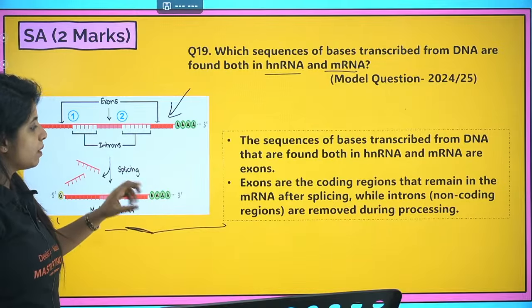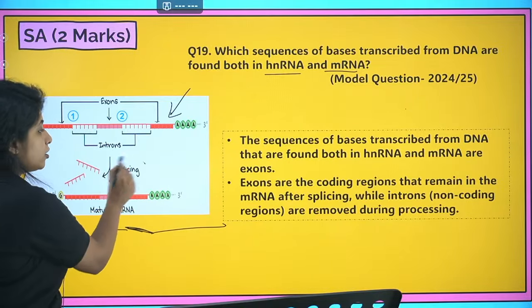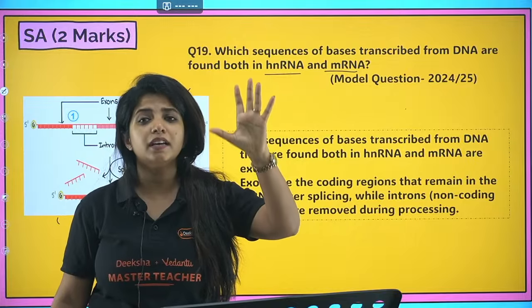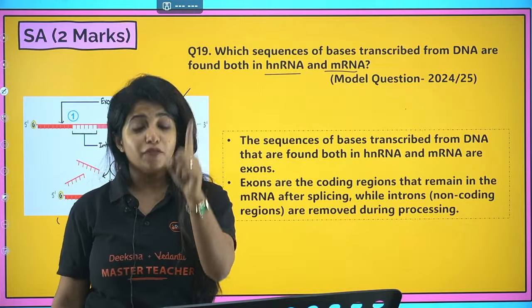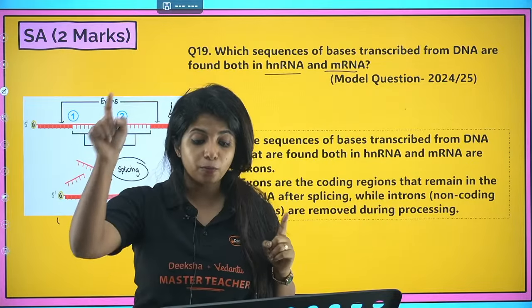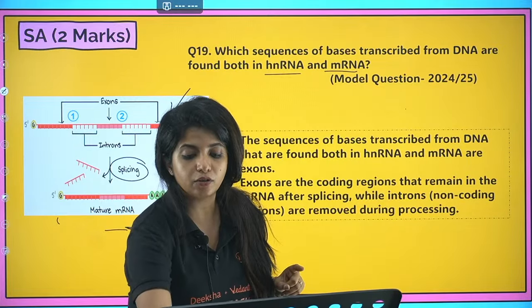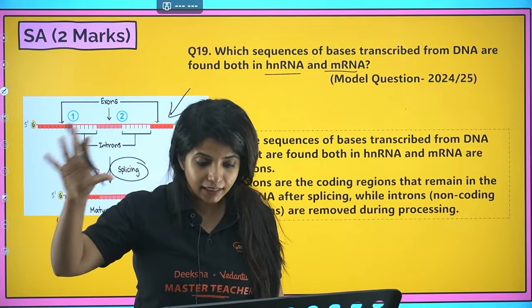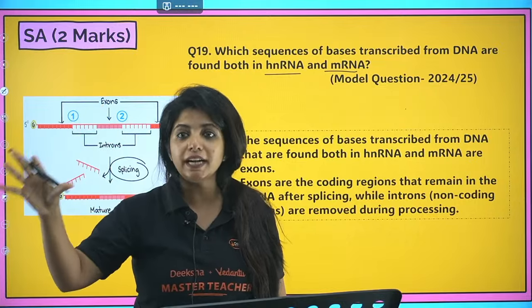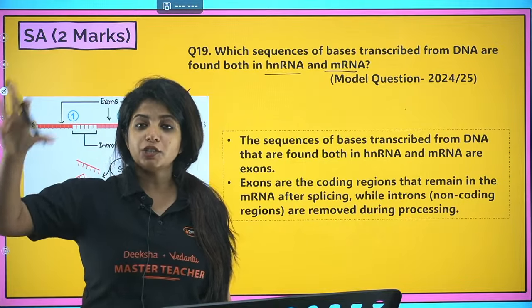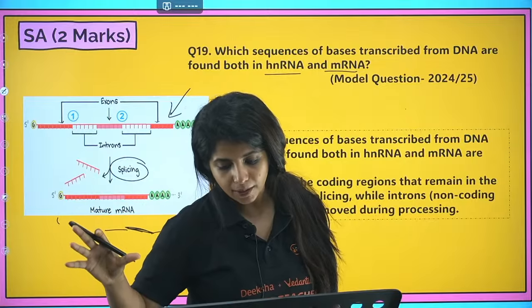Okay, and always remember, it's not just splicing. There are certain other processes such as capping. Capping means you are adding a chemical group, and if you remember the name of the chemical group, write it right now in the comment section. What is the chemical group that is being added at the 5' end of the hnRNA?